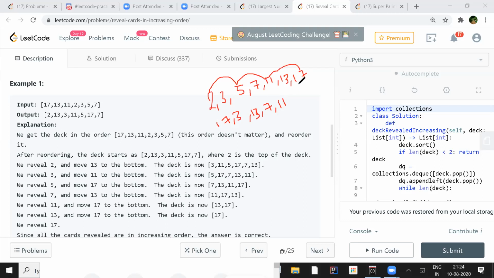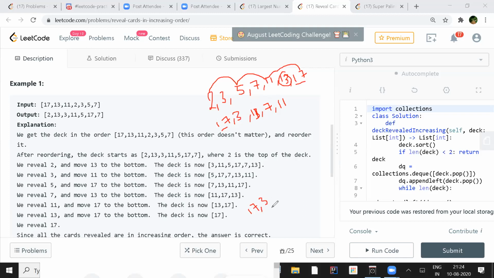17 is there, thereafter it should be 11, because these numbers we are keeping at the same place. Only we are reversing the 16, right? So at 2's place 17 will be there, 3 will be as it is.